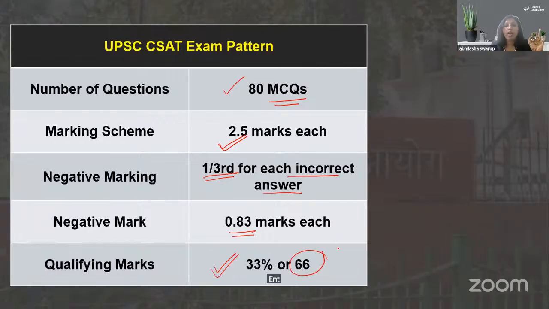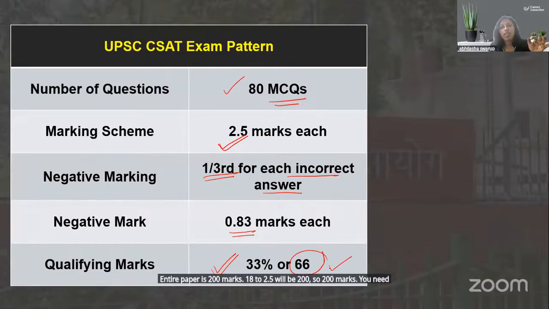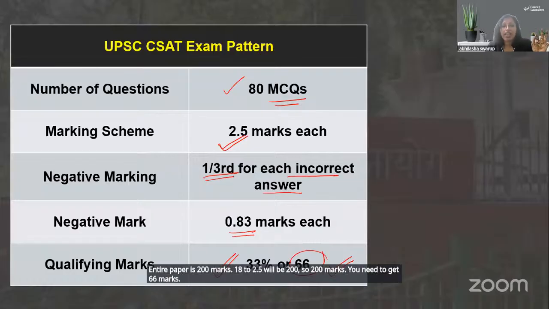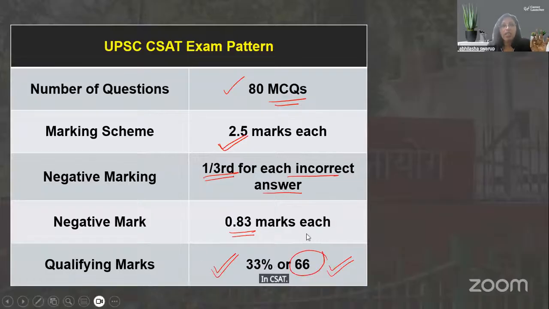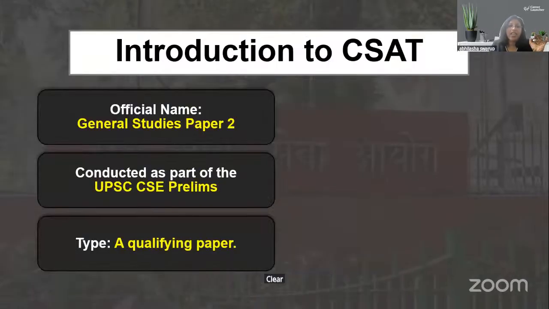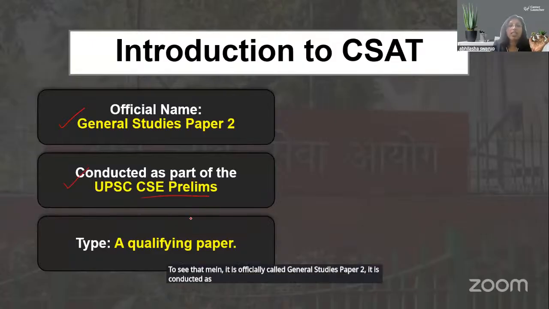Entire paper is 200 marks. 80 into 2.5 will be 200. So you need to get 66 marks in CSAT. आपको चाहिए 66 नंबर क्लियर करने के लिए. तो CSAT, it is officially called General Studies Paper 2. It is conducted as part of the UPSC CSE Prelims. It is a qualifying paper.